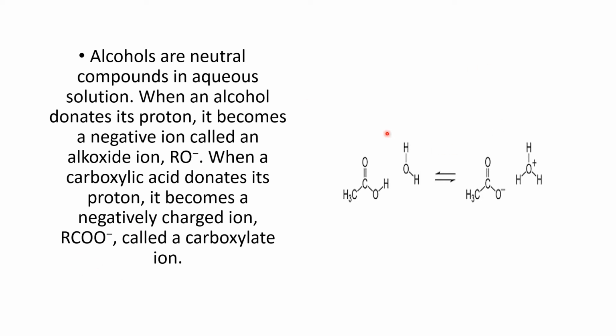Now you will see the reaction. In this reaction we have carboxylic acid, and in the presence of water there is the formation of carboxylate ion and H3O positive, as shown in the following reaction. If we take the example of alcohol, there will be formation of RO negative and H positive, and in the presence of water the same reaction will proceed, and there will be formation of H3O positive. Next slide please.